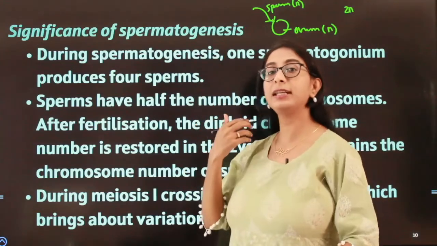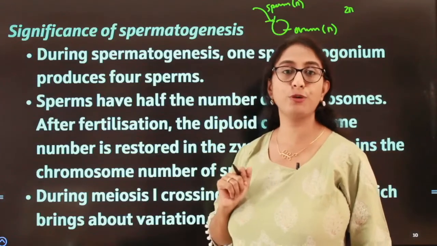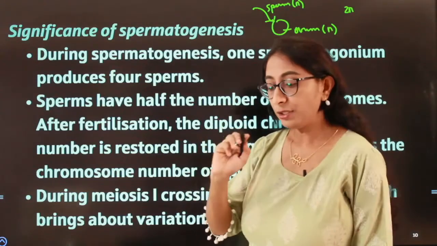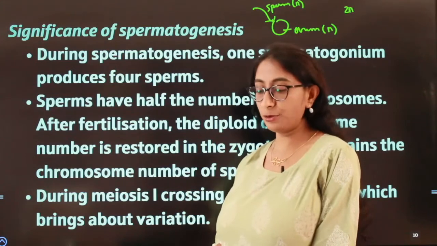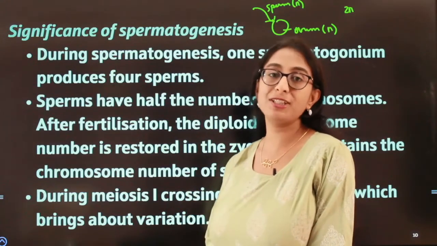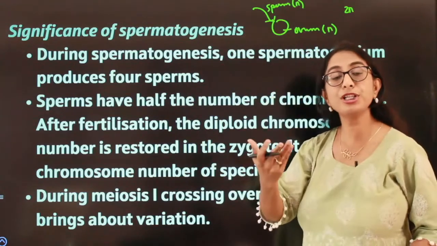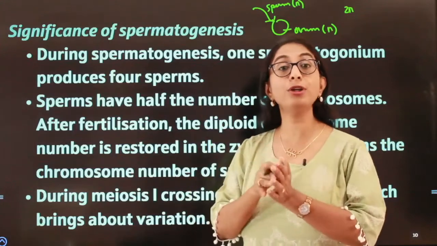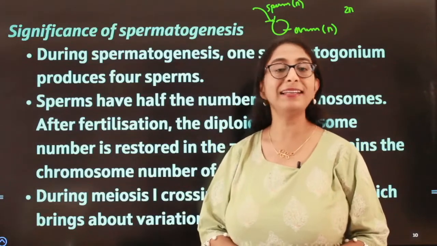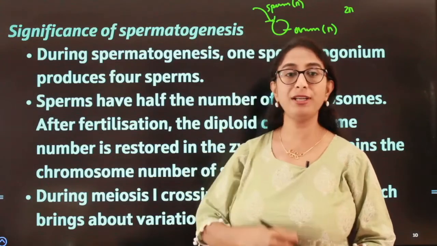So that is why the gametes have a single set of chromosomes only. Okay, so after fertilization, the diploid chromosome number is restored in the zygote. It means the chromosome number of the species. Imagine if this did not happen and the sperm had 2 sets of chromosomes and even the ovum had 2 sets of chromosomes, then the resultant zygote will have 4 sets of chromosomes. That is not possible, isn't it? Because human species are diploid in nature.